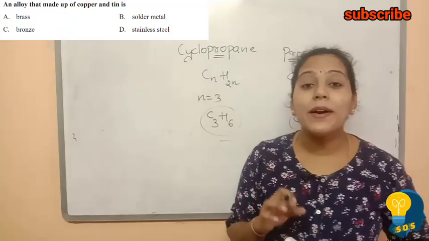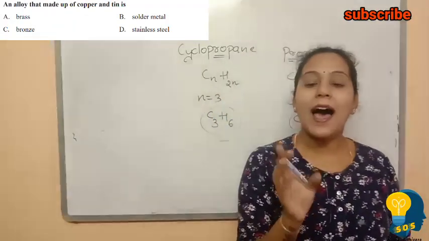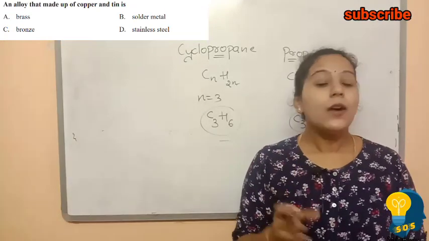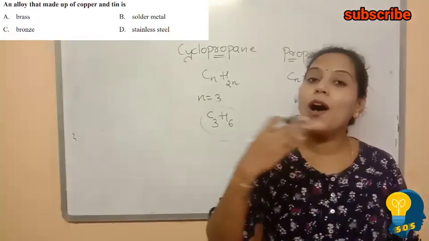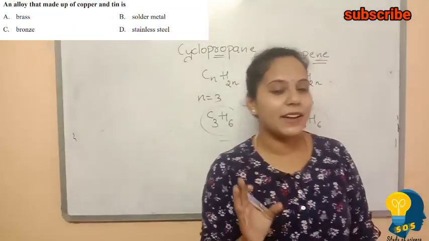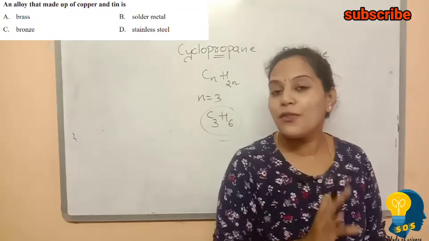Hope everybody remembers the metals and non-metals lesson. In that lesson, you have a concept called alloy. What is meant by alloy? Alloy is nothing but the mixture of two or more metals, or a metal with a non-metal, right? So the alloy consists of a mixture of metals.